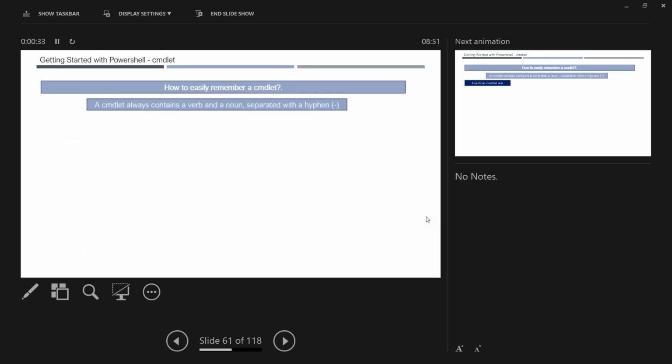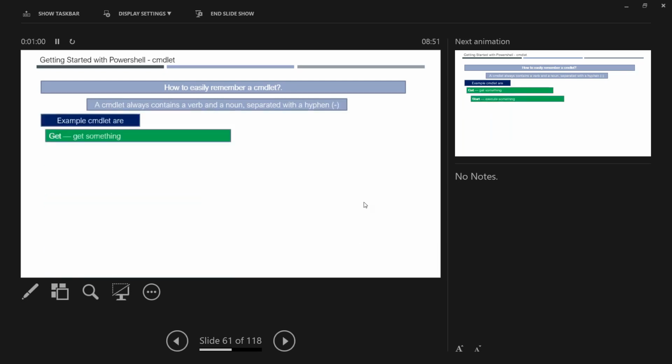Basically, all PowerShell commands are a combination: one word, then a hyphen, then another word. The first word is always a verb, like get, put, start, stop. The next one is a noun, just a name kind of thing. So that is a very fundamental aspect.